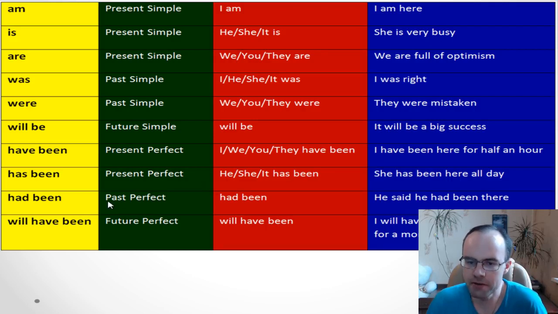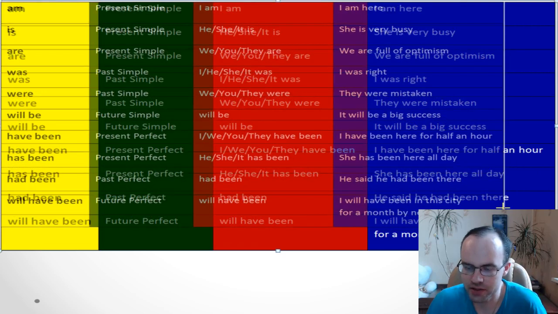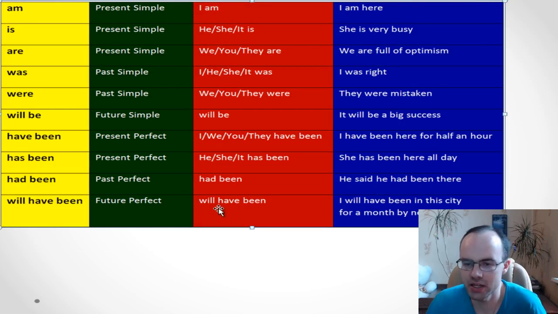And there is one more very advanced structure: will have been. We use it with future perfect. Let's look at this example: I will have been in the city for a month by next week. You know that we use future perfect when we have for and by in a sentence. So you see, for a month and by next week.